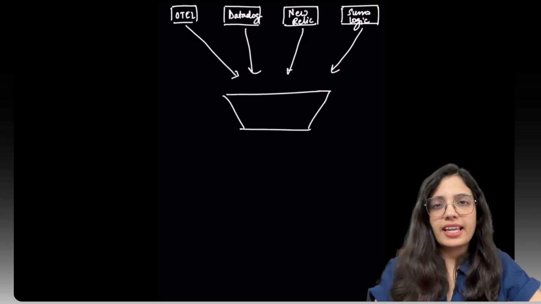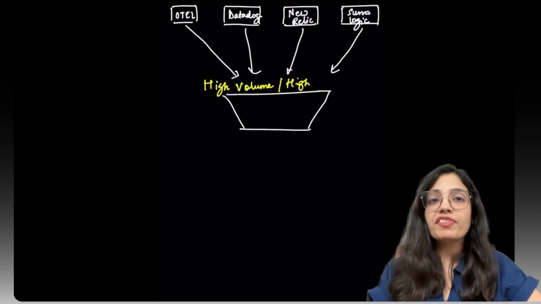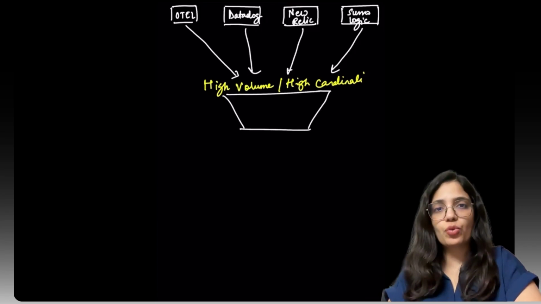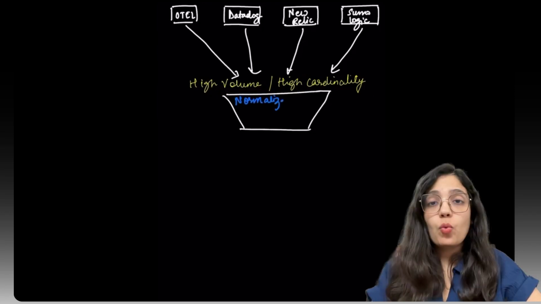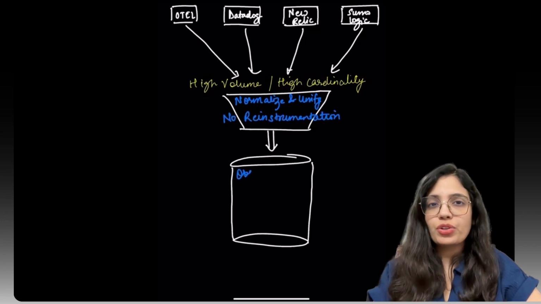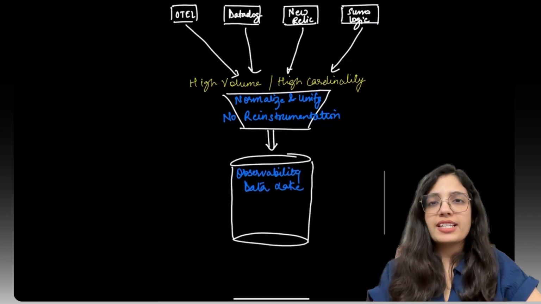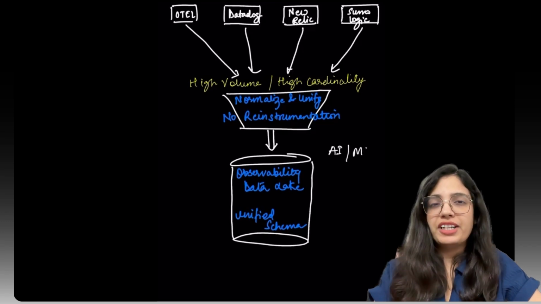So, how does this work now? An observability data lake, like the one we have built at CloudFuse, is purpose built to handle high cardinality, high volume telemetry data at scale. It's designed for the complexity of modern microservices environments where traditional backends often struggle. You can ingest data from any source using open standards like OpenTelemetry, so you are never locked into a single vendor. What's more, you can even use your existing agents from tools like Datadog, New Relic, or Sumo Logic. There's no need to re-instrument your code. Just plug them in and we'll automatically normalize and unify these formats into a single schema so you can start monitoring on day one and every day after that.